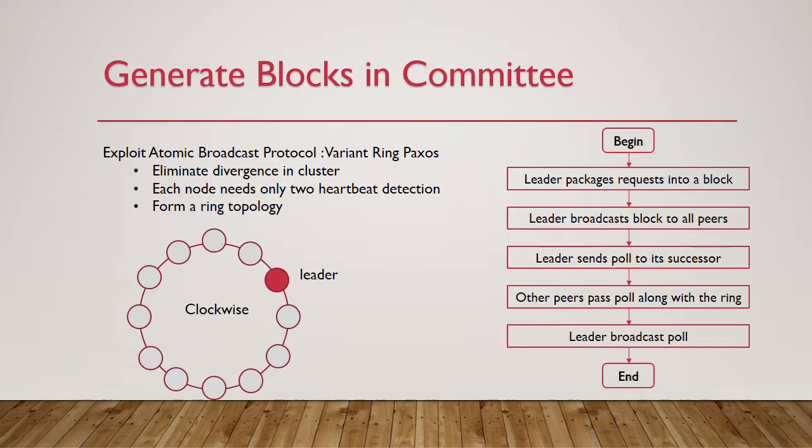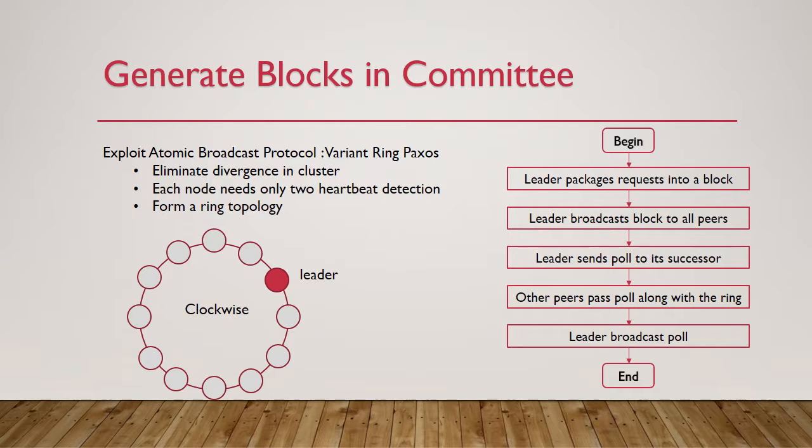Ring paxos requires nodes in the cluster to form a ring topology in each area. However, we didn't form the ring topology in each area. Instead, this ring topology will be formed when redistributing committees. The advantage of using ring paxos is that every node needs to keep only 2 heartbeat detections.